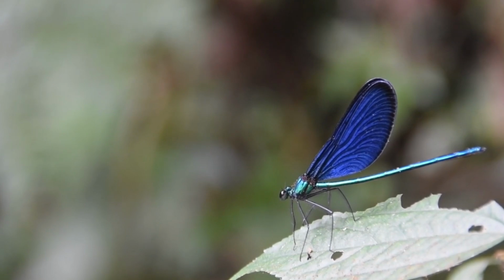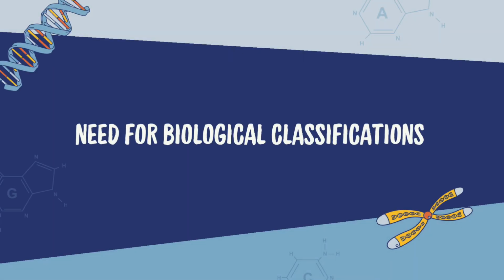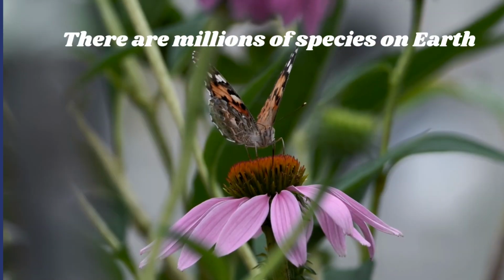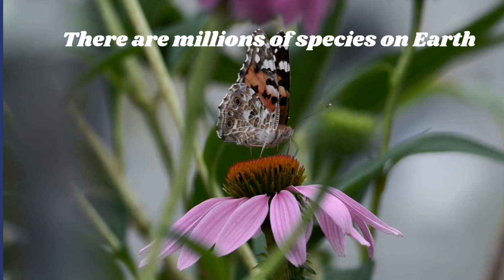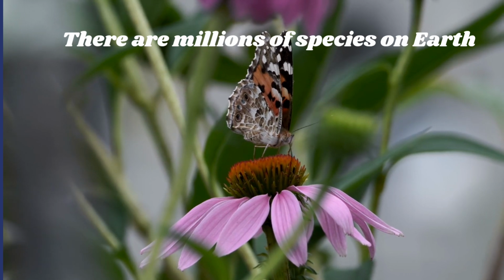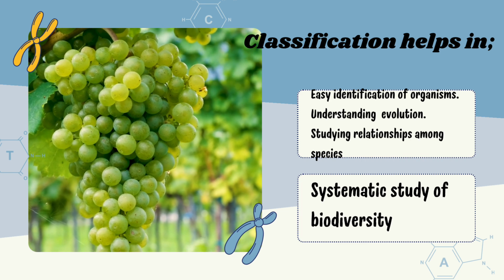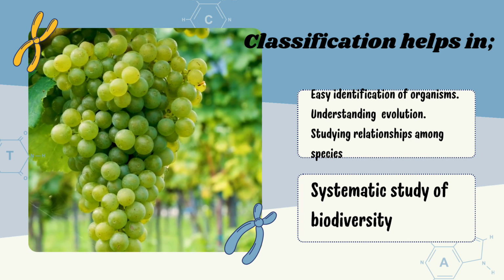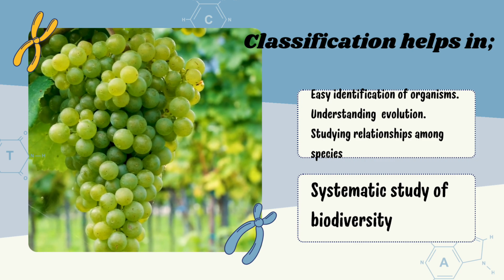What is the need for classification? There are millions of species on Earth. So classification mainly helps in easy identification of organisms, understanding evolution, studying relationships among species, and the systematic study of biodiversity.